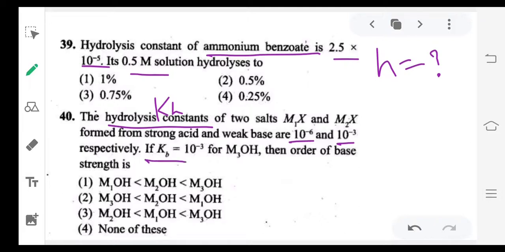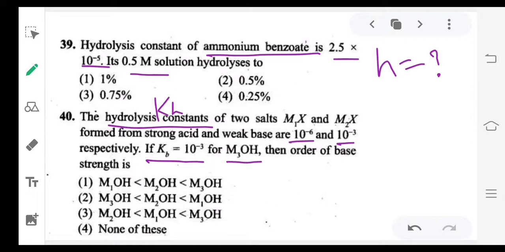Next, if Kb for M3OH is 10 power minus 3, then the order of basic strength, they are asking. How to decide basic strength? Basic strength can be decided by using Kb values. The more the Kb value, the more the basic strength. Kb for M3OH is given, for M1OH and M2OH we want.